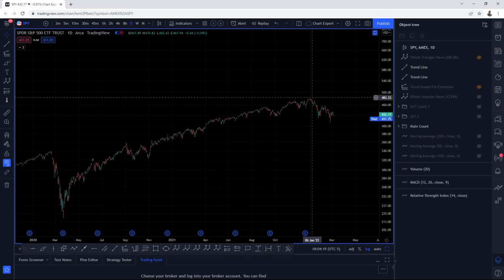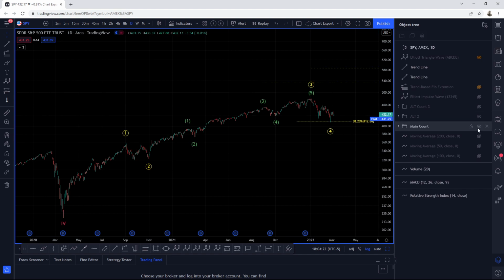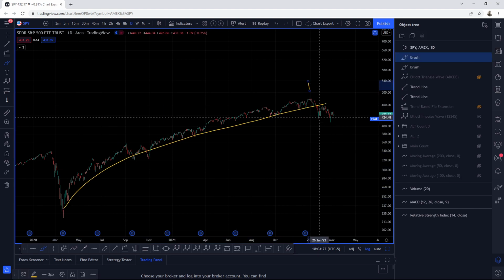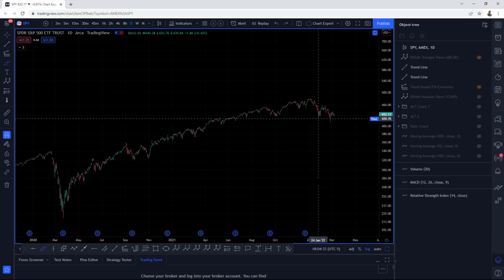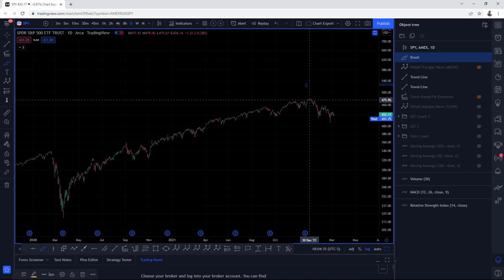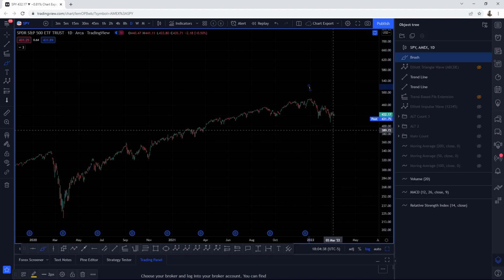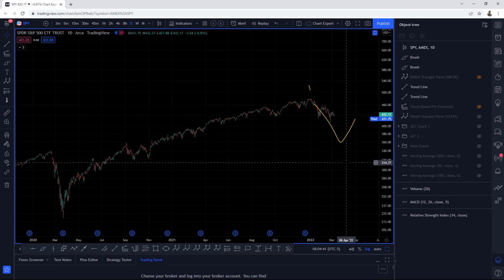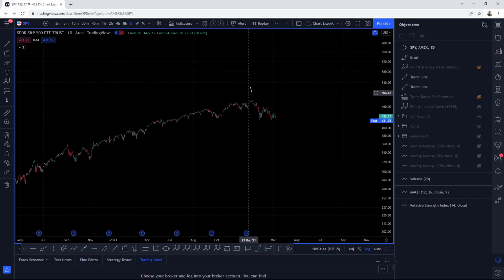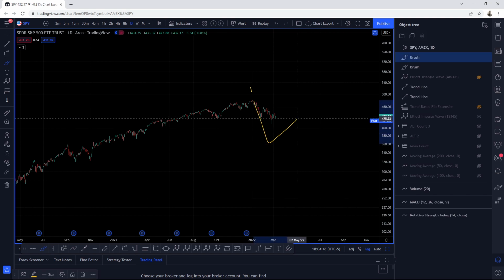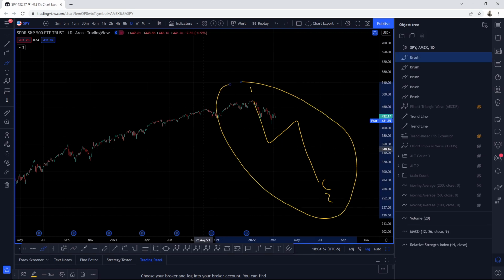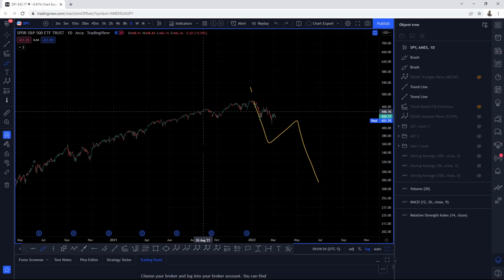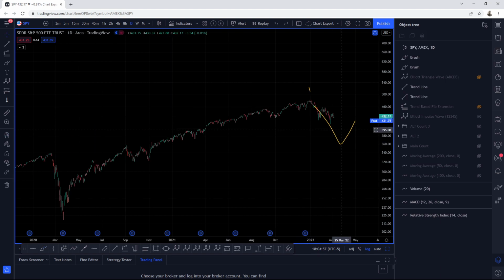if in fact this whole structure is a wave 1 and we're looking into a wave 2. All right, so that's still at play as well. I know I've shown you guys this count before. If this is the scenario where this is the wave 1 and this is going to be the A, the B, and the C, wherever this lands, C of 2, this scenario is likely to be the most painful one, but in the long run, the most bullish case. I don't think we're there yet.